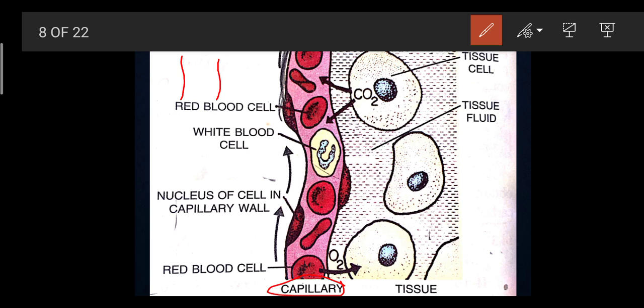The wall of the capillaries is very thin, and the blood has 3 different types of cells, that is RBCs, WBCs and platelets. Right now we are not discussing platelets, we are just going to discuss WBCs. So this red indicates your RBCs, and this yellowish or whitish color indicates your WBCs.